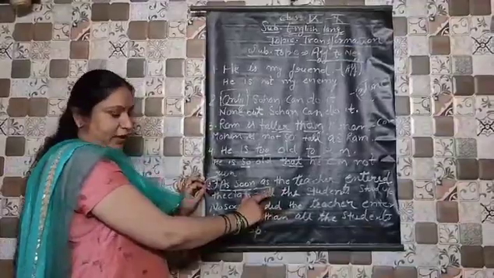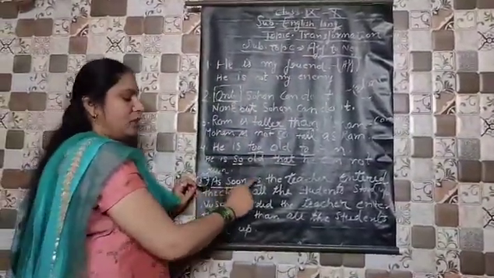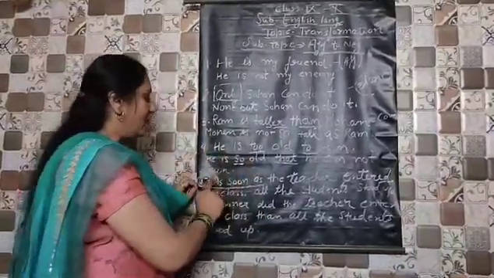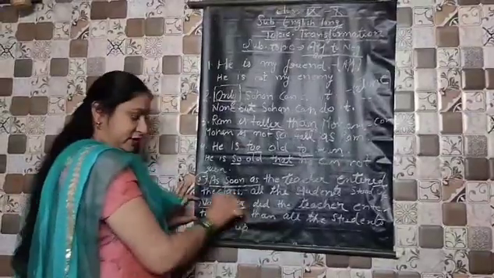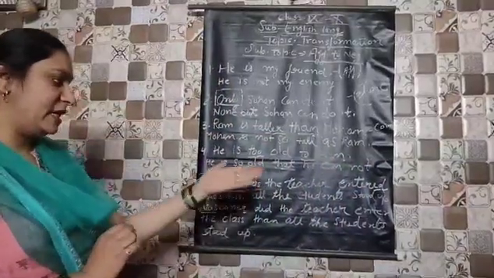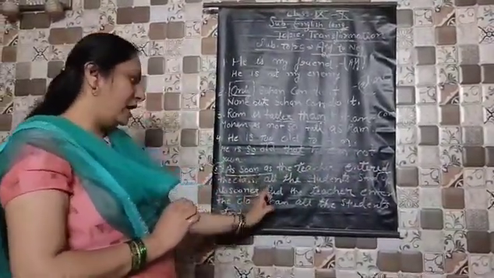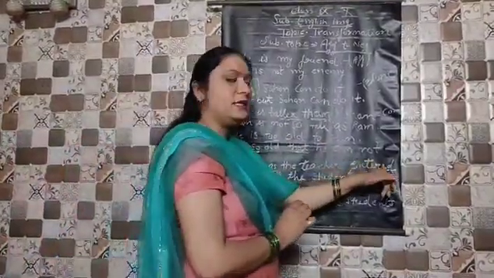Now, another rule. Children, you see, in affirmative sentences, whenever 'as soon as' comes, what will you do for changing it into negative? In place of 'as soon as', you will use 'no sooner'. After this, you will see the tense of the sentence. In the given sentence, 'As soon as the teacher entered the class, all the students stood up', the sentence is in past indefinite.